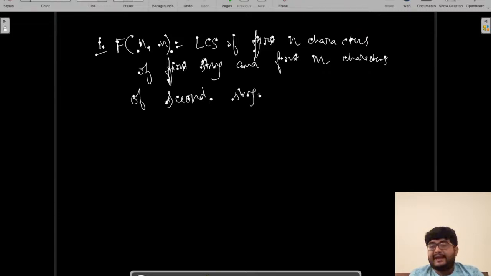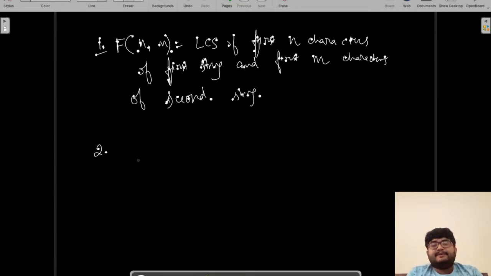So a way to identify the state is that generally n is one of the states, right? Whenever you have an array of elements and you are finding some DP, I'm not saying always, but generally n is one of the states, where n is a prefix of the array, the first n elements of the array. So generally n is a state, and we solve based on that. Here also we'll use the same logic, that is we'll take n and m. What does f of n comma m mean? It means the LCS of the first n characters of the first string and the first m characters of the second string. That's the definition, right?